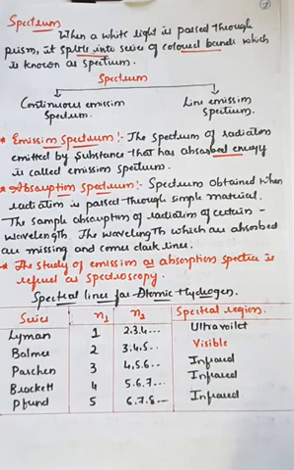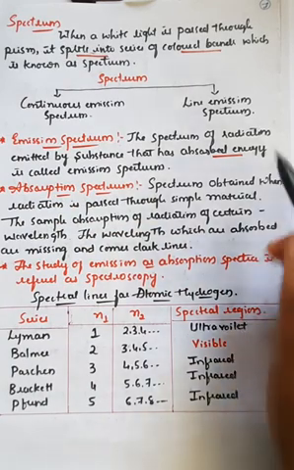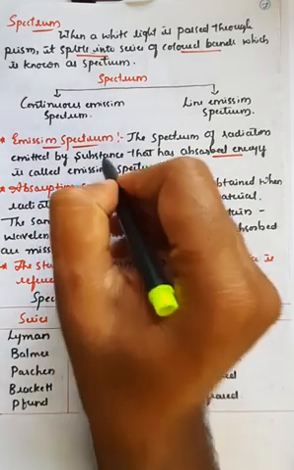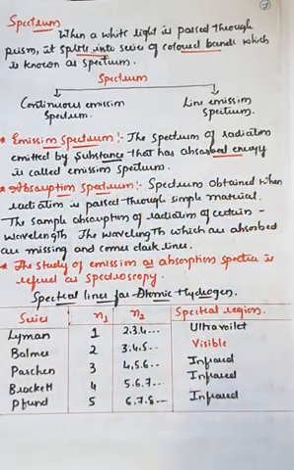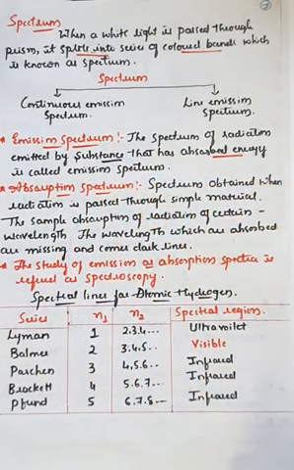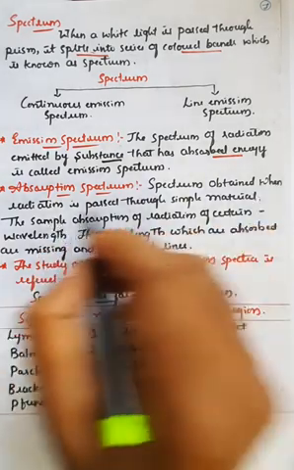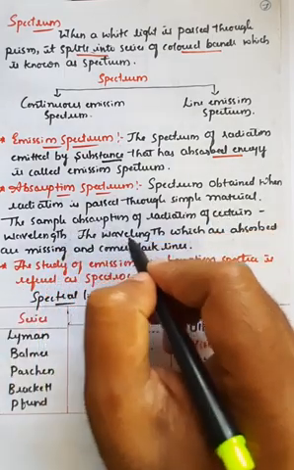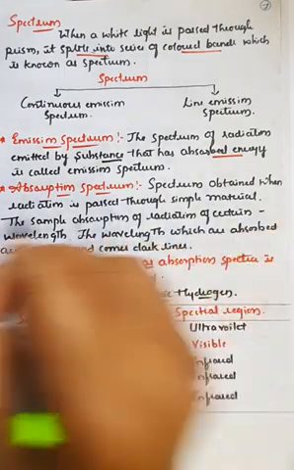And absorption spectrum is the spectrum obtained when radiation is passed through a sample material and absorption of radiations occurs at certain wavelengths.